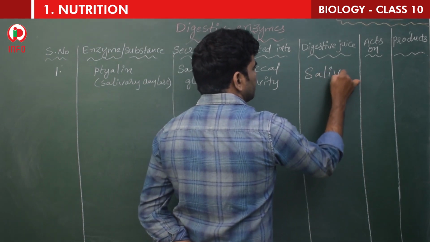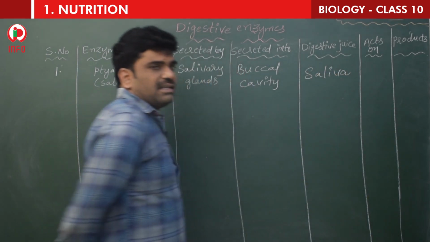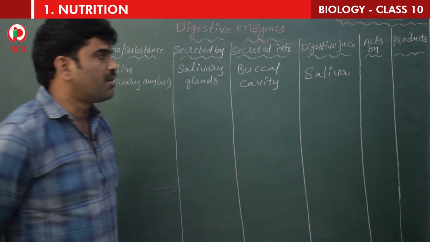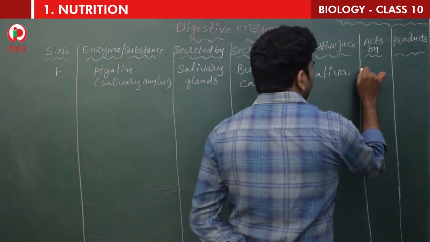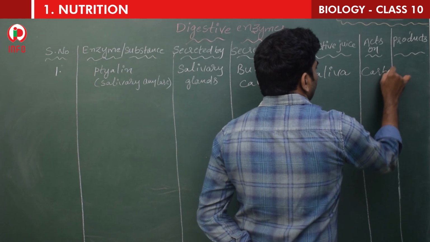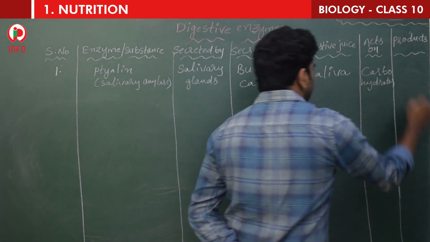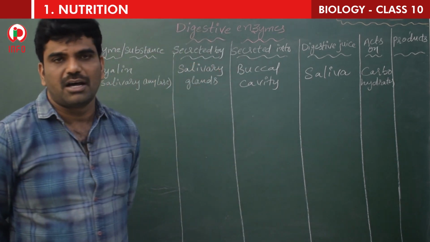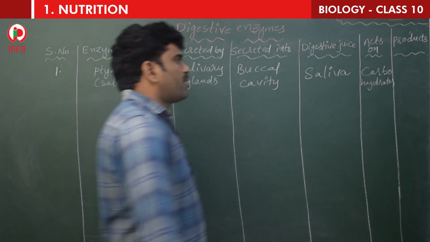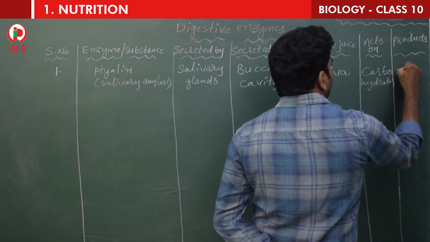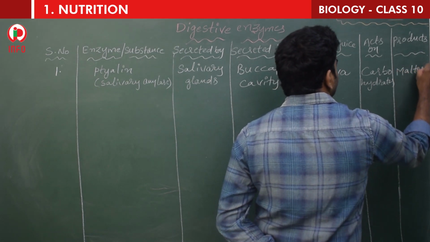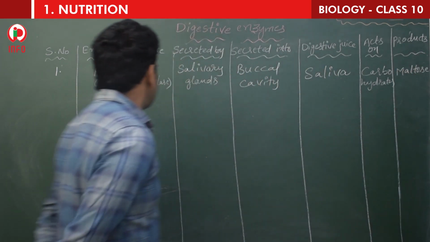Saliva. The digestive juice is saliva, and this acts on carbohydrates. The saliva acts on carbohydrates. And what is the product that will come? Maltose. The product is maltose. So once again I repeat.